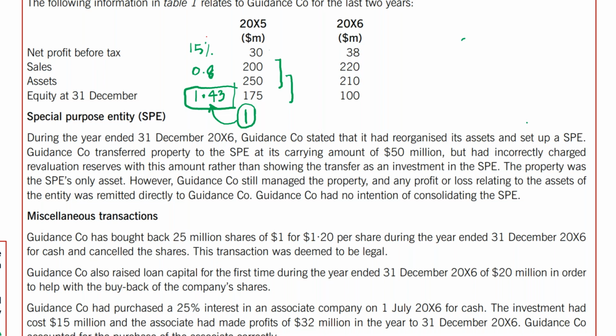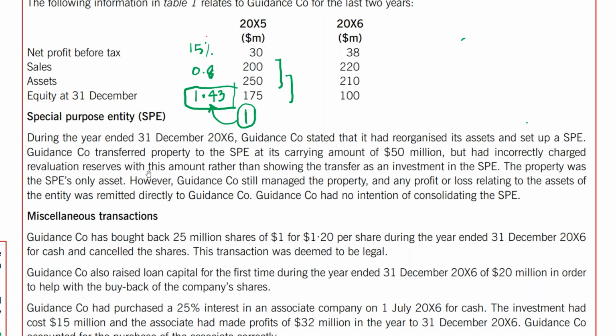It means your investment property is decreasing, but on the other hand, your investment in that new entity, investment in SPE, is increasing. So what should be the recording? You should record this as investment in SPE, and he's actually giving you the guidance. It should be recorded as investment in SPE, and he's saying that it has been charged to revaluation reserve.